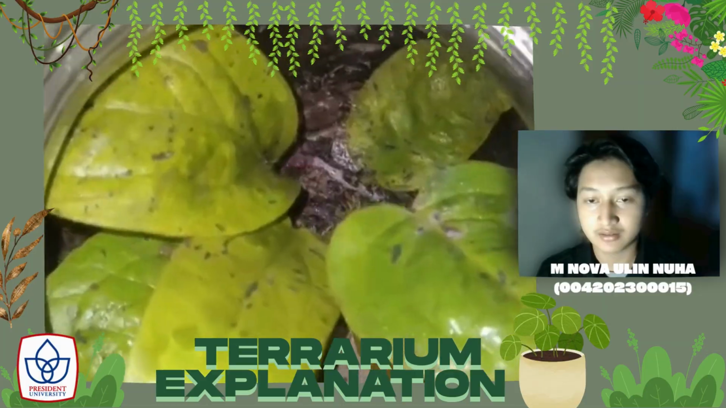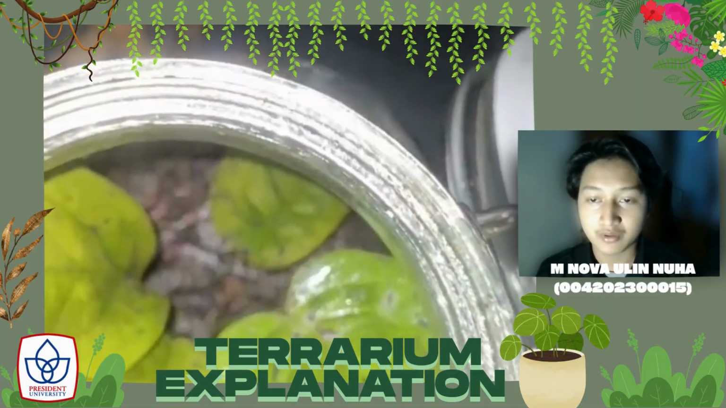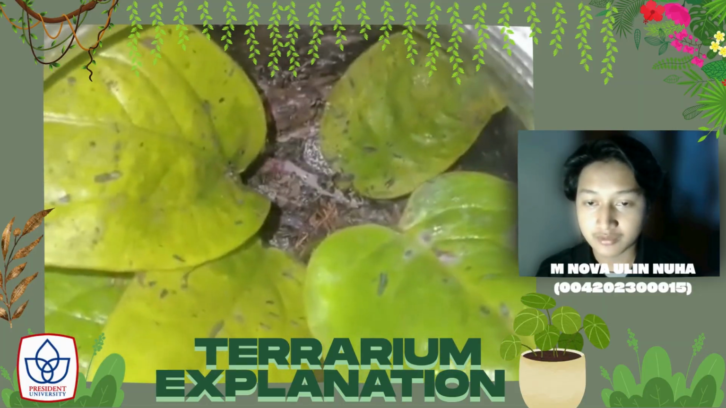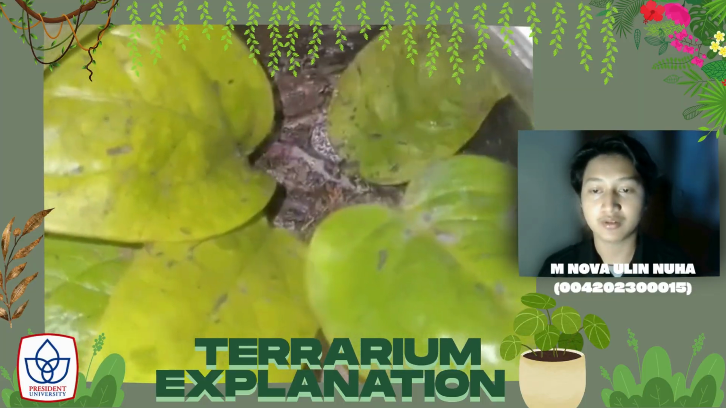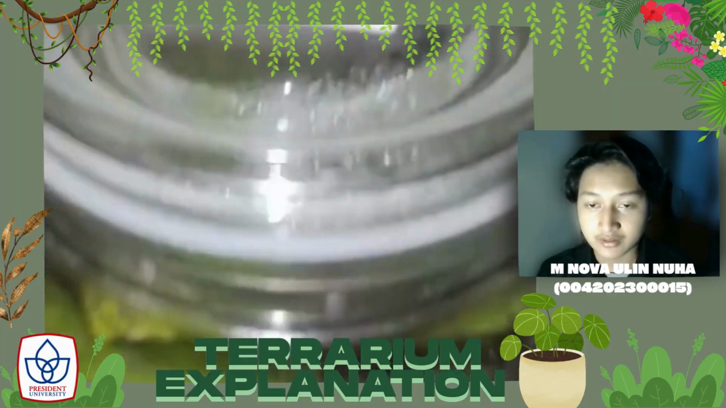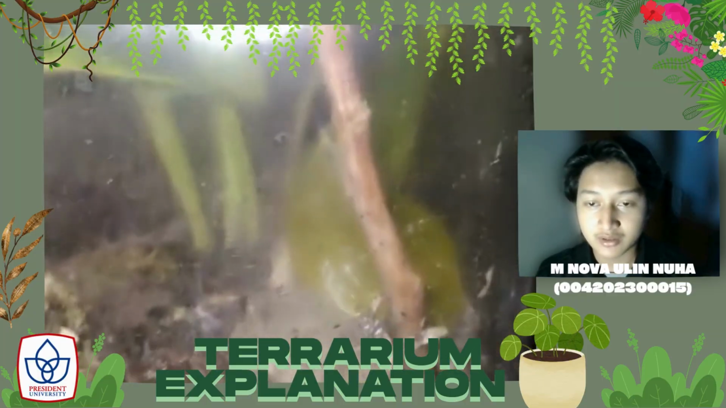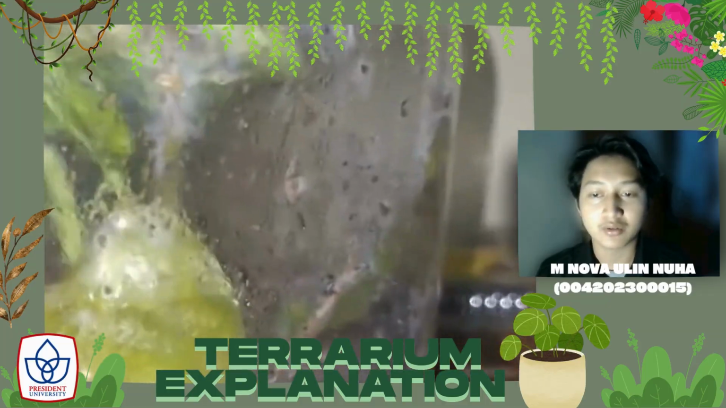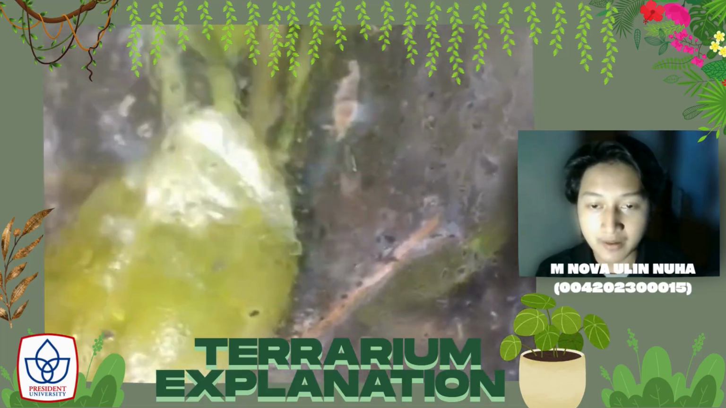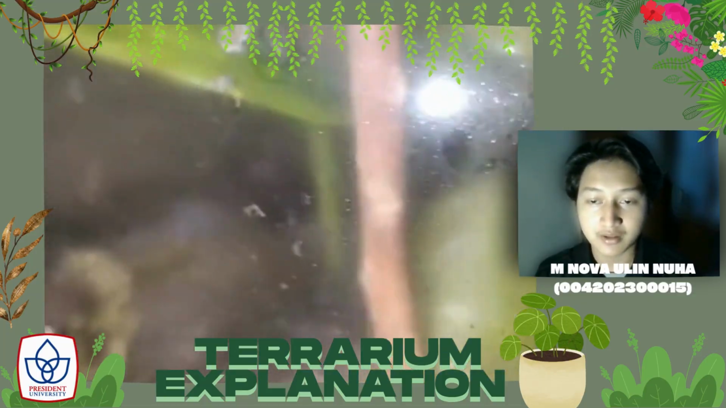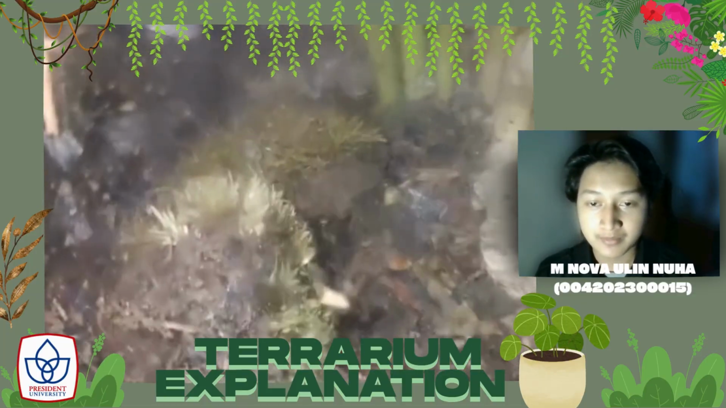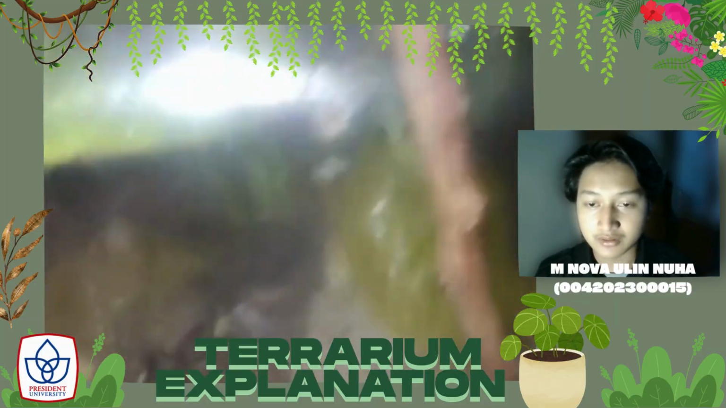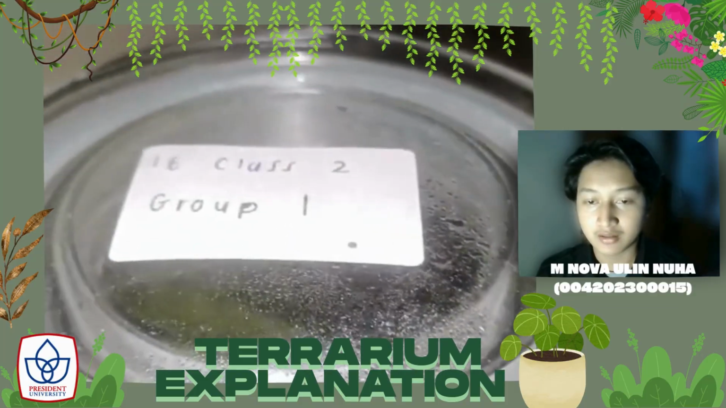Since this is a closed environment, when water vapor comes into contact with the container walls, it condenses. Once enough water has accumulated or the temperature drops, the condensation will drip back into the soil through the container walls.